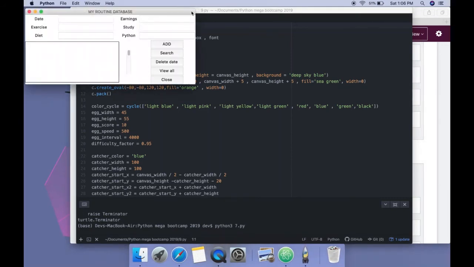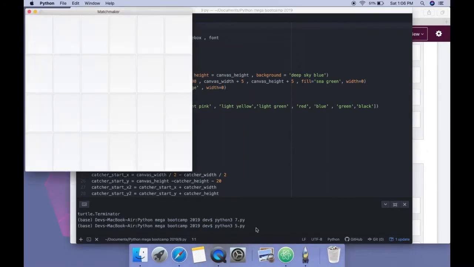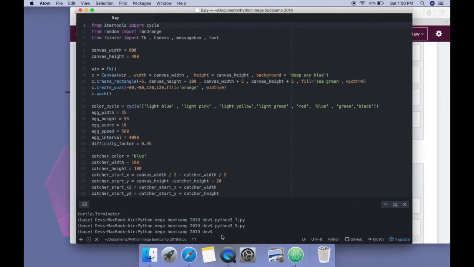A database application. This one is not actually a game, but still one. Let me go and search for a game. There you go, maybe a game here, a card flipping game, in which we flip cards. If they match, they stay, otherwise they get flipped over again. This is also a game with Python.